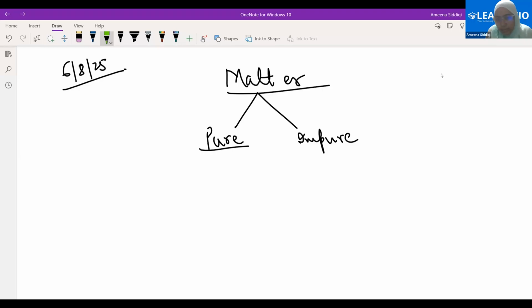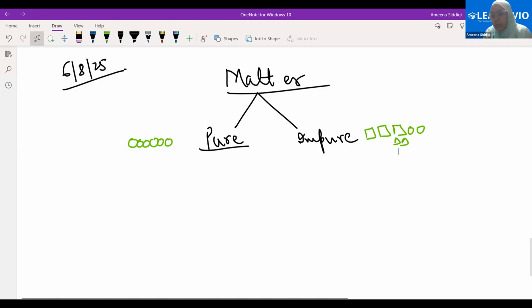Now see, for pure matter, if I'm saying we have circular particles, like this, then all the particles will be like this. That means it's a pure matter. In case of impure matter, we might have squares, then circles, triangles. So these are different kinds of particles. Are you getting this? Is this classification understood, Suleiman? Yes, ma'am.